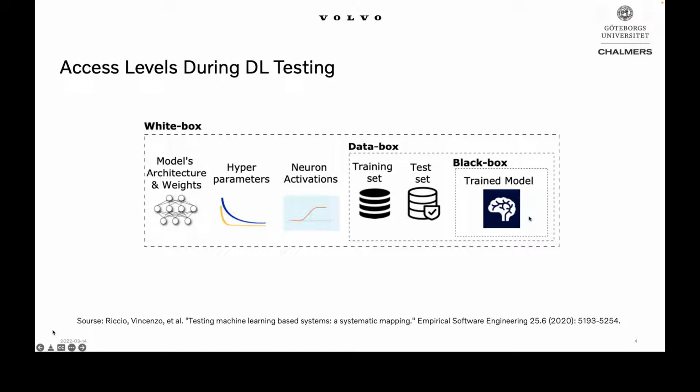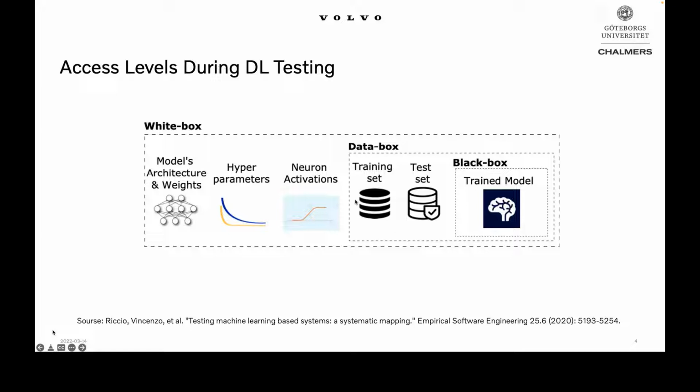Black box is similar to traditional testing. The idea is that we don't need to have access to the algorithm itself. We can just apply the testing technique without having access to the system under test. And for deep learning, we can also set aside so-called data box techniques.